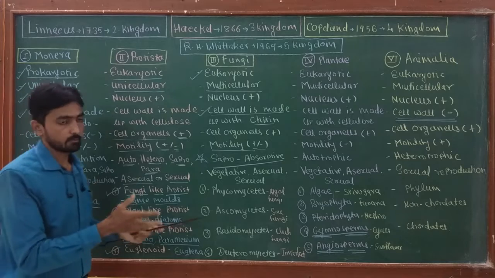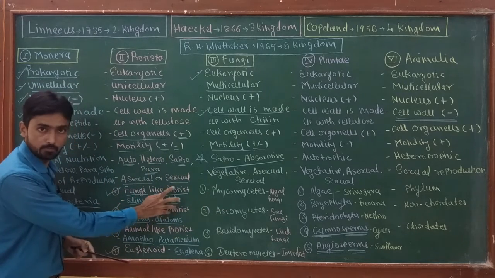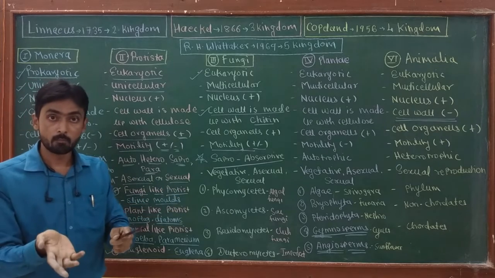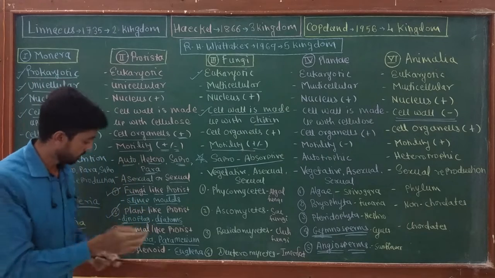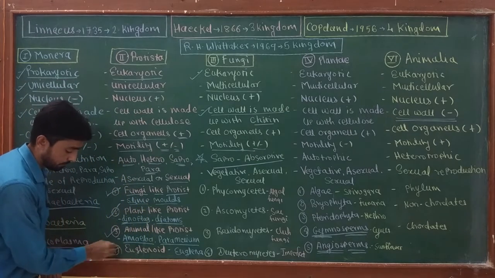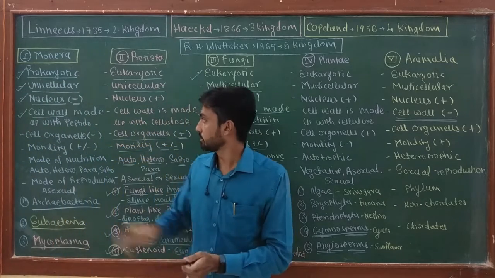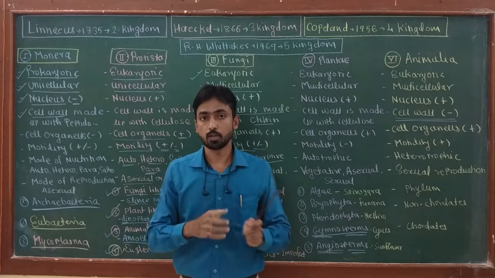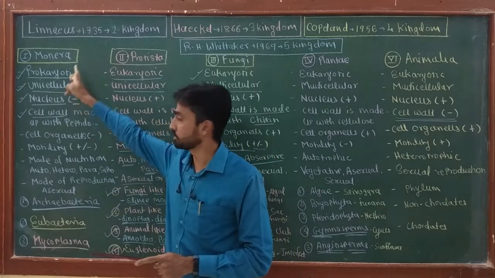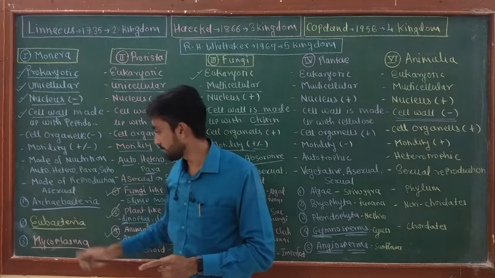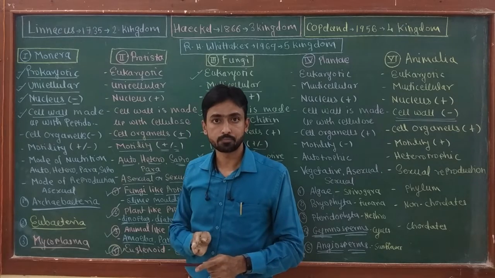Unicellular photosynthetic organisms got a place in protista, and organisms with photosynthetic or heterotrophic modes of nutrition got a place as euglenoids. Whittaker differentiated prokaryotic organisms from all eukaryotic organisms, and all bacteria or prokaryotic organisms got a place in the first kingdom, Monera, which he divided into three types: Archaebacteria, Eubacteria and Mycoplasma.